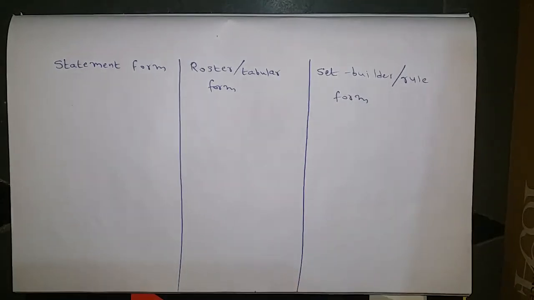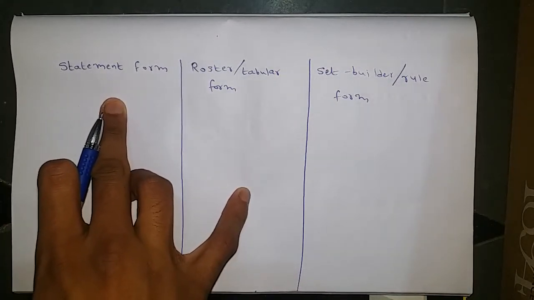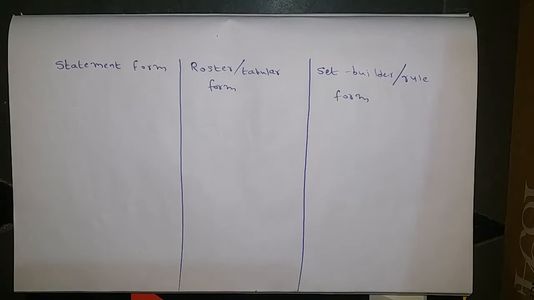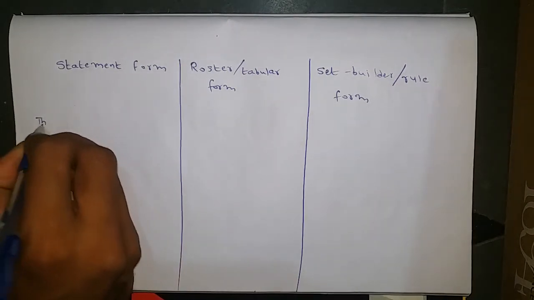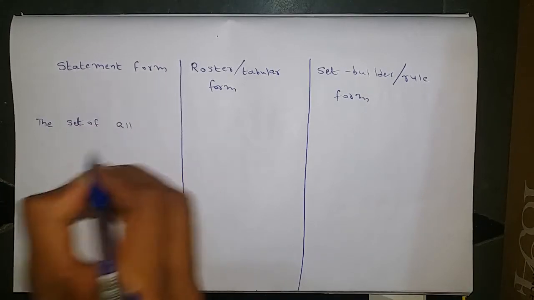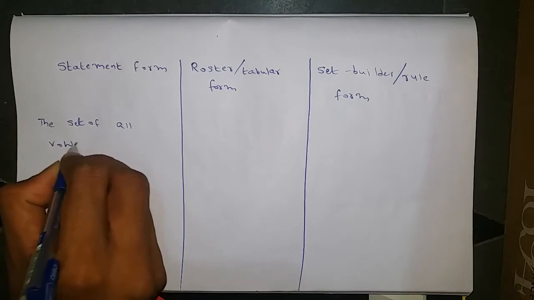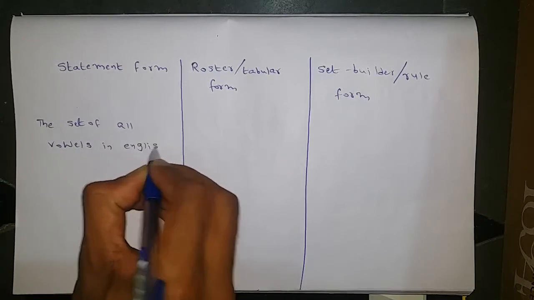The name itself indicates clearly. The first one is statement form. Here we just write sentences. For example, the set of all vowels in English alphabet.